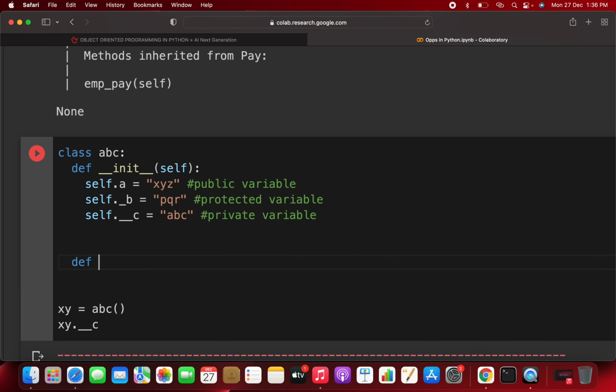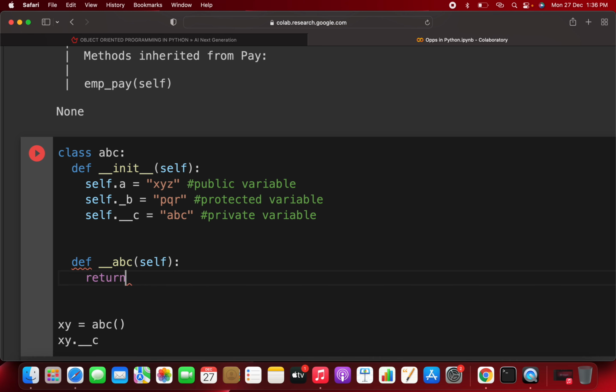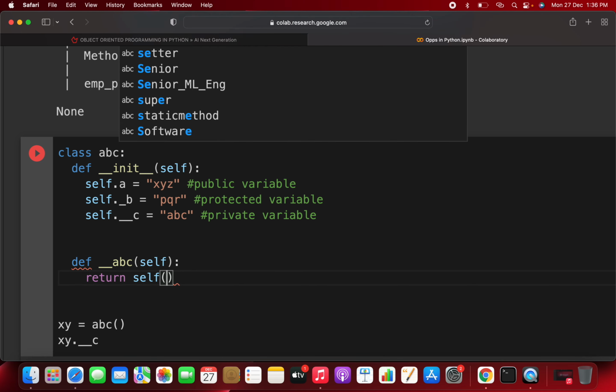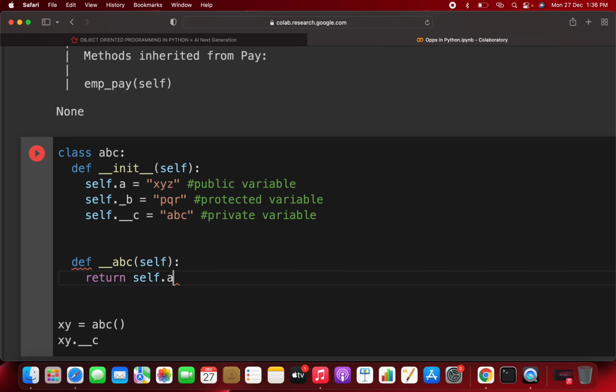And if you want to make a method private, I write the abc method, and then return self.a.